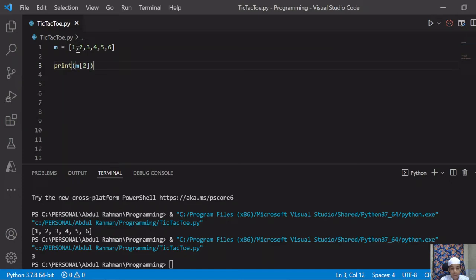That is, here 1 is at 0, 2 is at 1, 3 is at 2. So I have given the print statement, then m, the name of the variable, and in the brackets I have given that I want the item at index 2 of the list. I am not saying that I want to print m, and I am not saying I want to print 2. I am saying that I want to print the item at that index of the list. That's why it's showing 3.